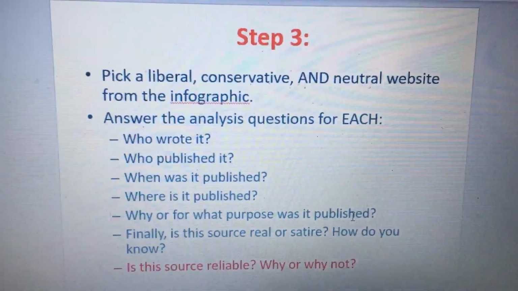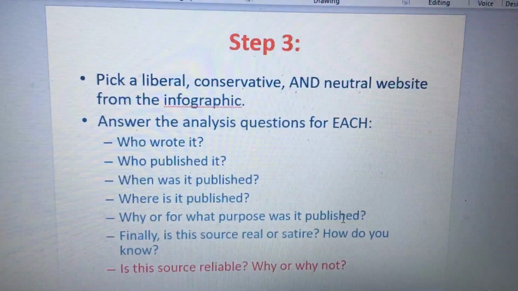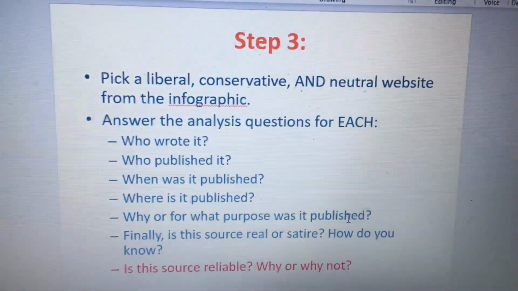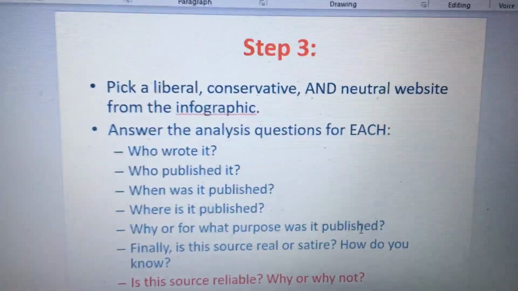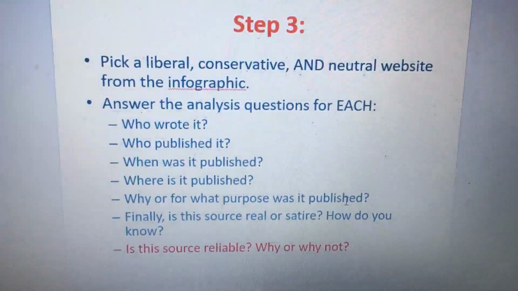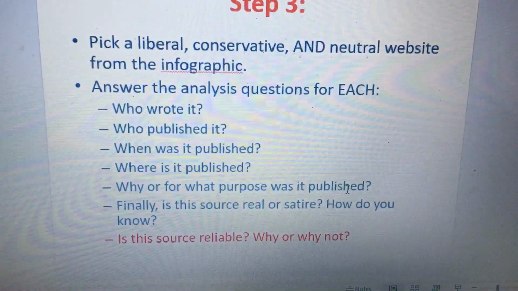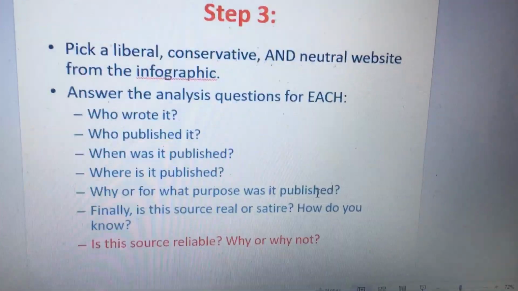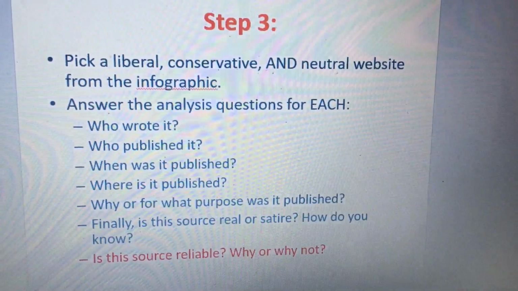So you would do this. Just for the fun of it, if you have time on your hands, pick a liberal news source, a conservative news source, and a neutral website from the infographic, looking at your topic or looking at something on COVID-19. And look at these same questions from the slide in part 1 of this PowerPoint. And then you come to the determination, is the source reliable? Why or why not? So these are methods that are pretty much tried and true for these types of sources.